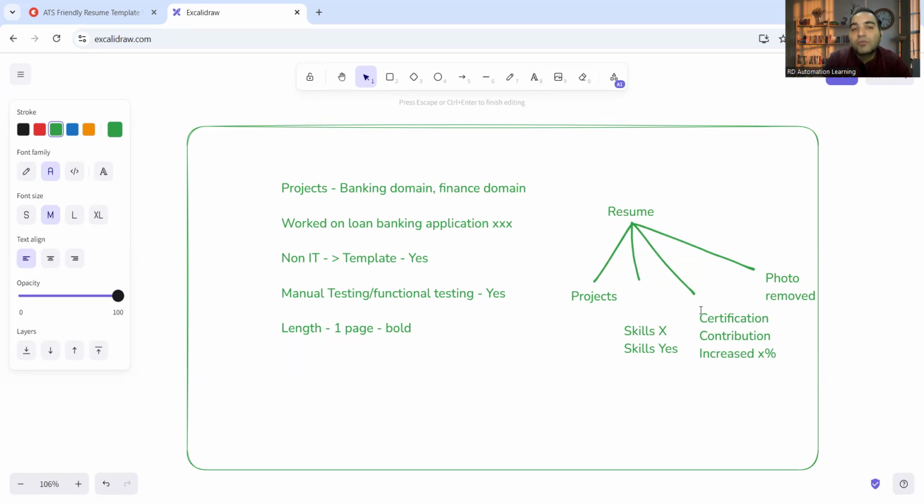This is a very true success story that I'll be uploading in the channel. It will be coming up next week or maybe this week. I'll be checking with my team for that. Basically, the person was not getting any calls in the IT industry for a software testing job. And yes, this resume template is for experienced people. For freshers, the link has already been uploaded on TopMate. You can search on TopMate and you'll get the ATS friendly resume template for freshers. This is for the experienced people.